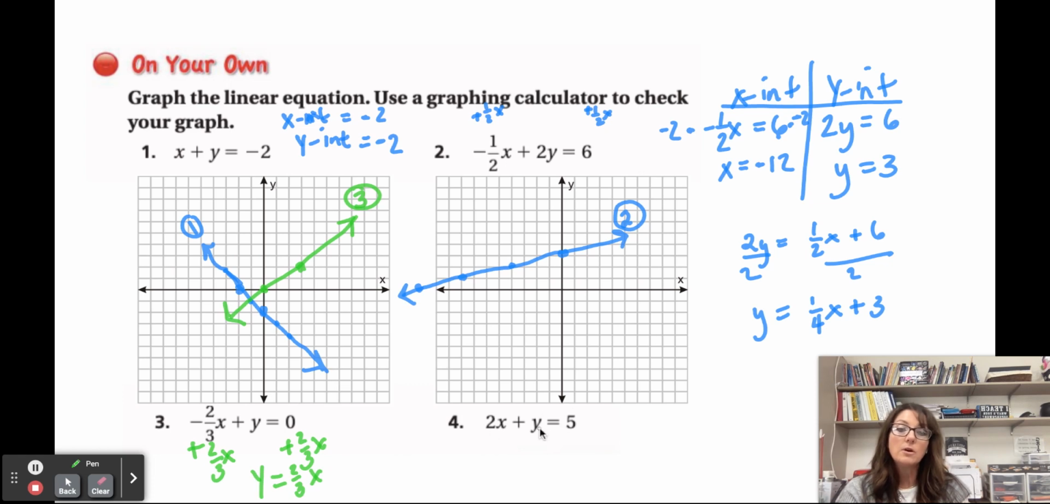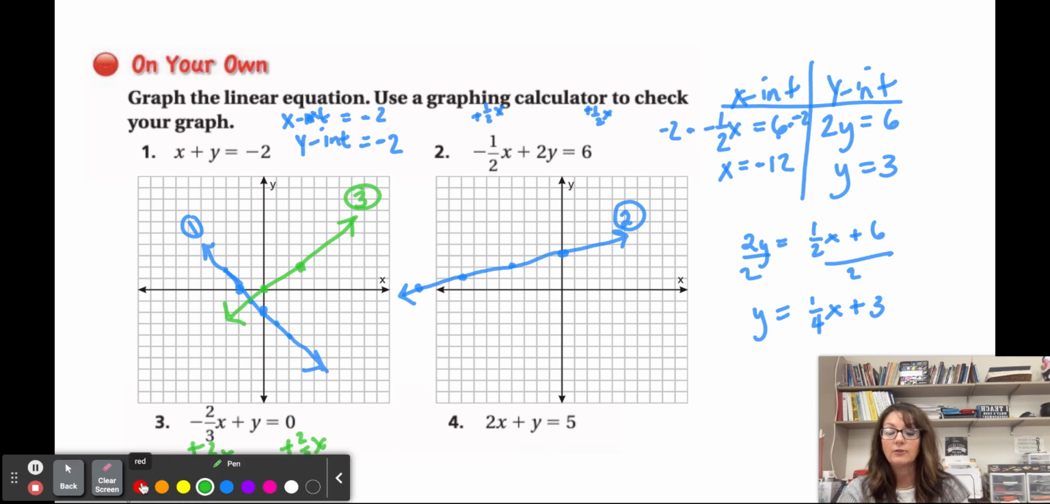Same thing with number 4. Slope-intercept form is going to be needed because 5 is not divisible by 2 evenly. So we're looking for things that would divide evenly in order to use this quick trick, I would call it, or tip, or another method of solving for the intercepts when it's in standard form. You just want to have a lot of tools to be able to do a lot of different things.